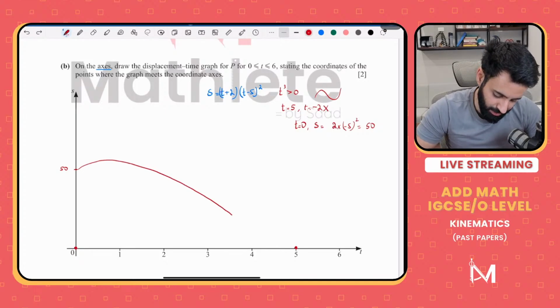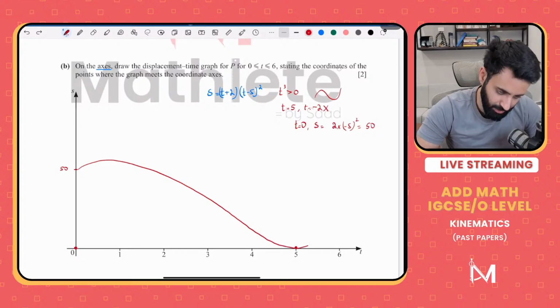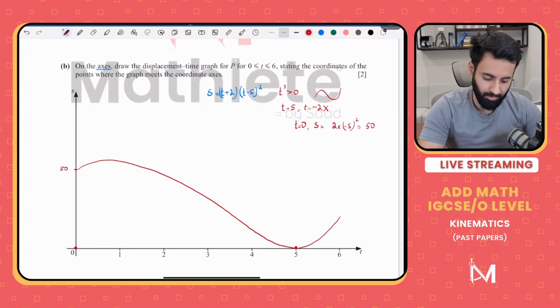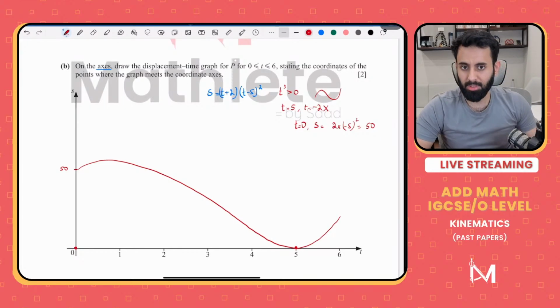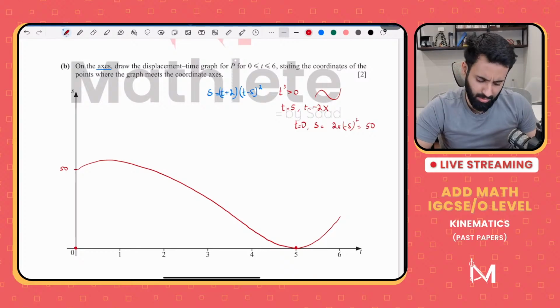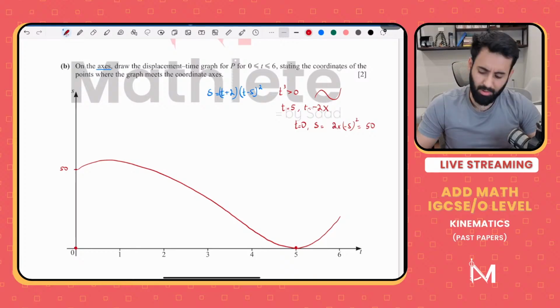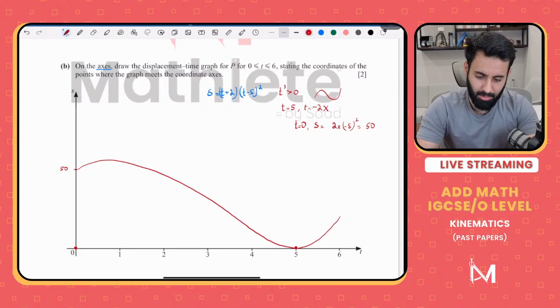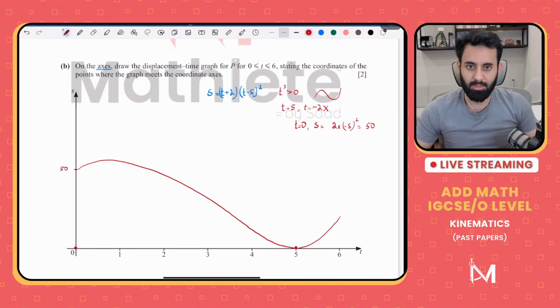And then it turns at 5. And there you go. Okay, this is what we get. Now s is not 100, is it? Is it 100 or is it 50? Let me check. Let's just use a calculator. So 2 into 5 squared, it's 50. S is 50.